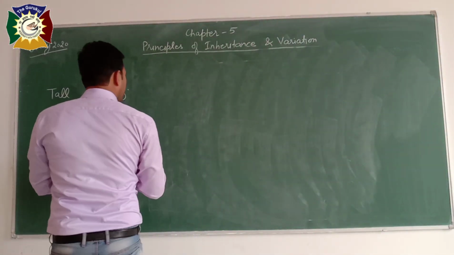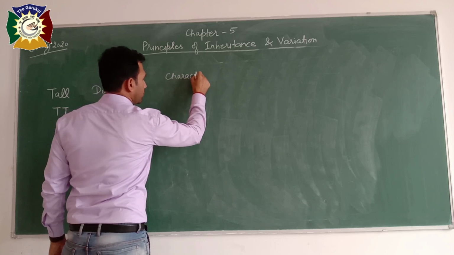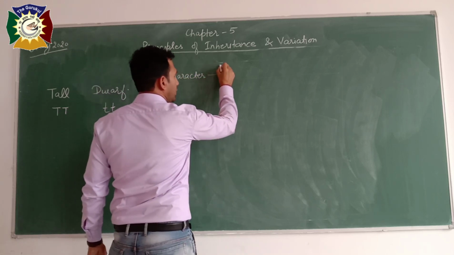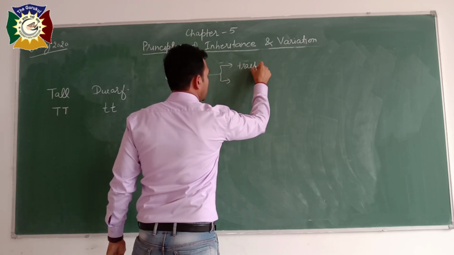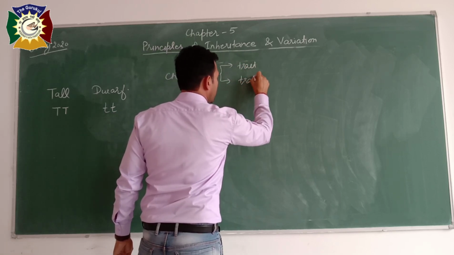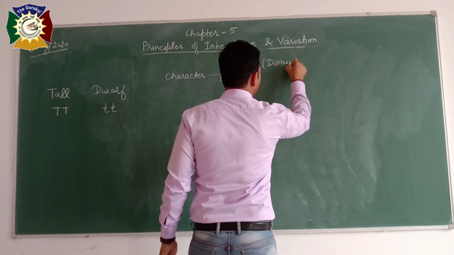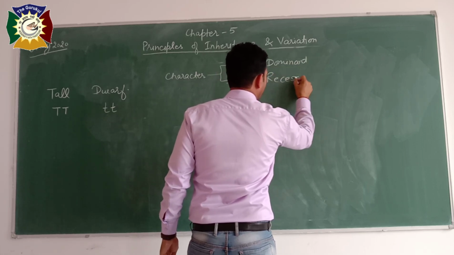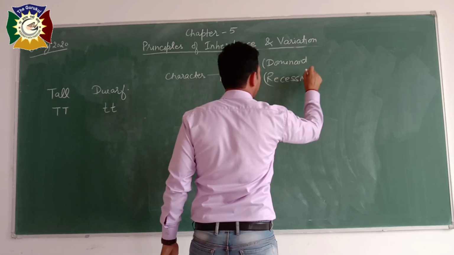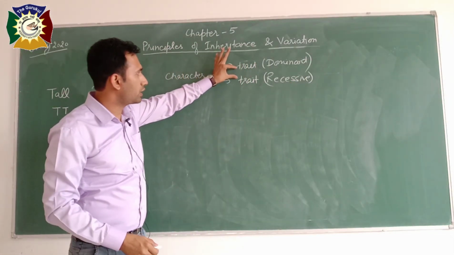We have already discussed character. So a character has two traits. One may be dominant and the other may be a recessive one. So one character has two alternative forms.